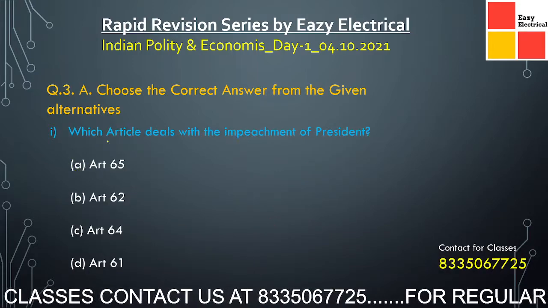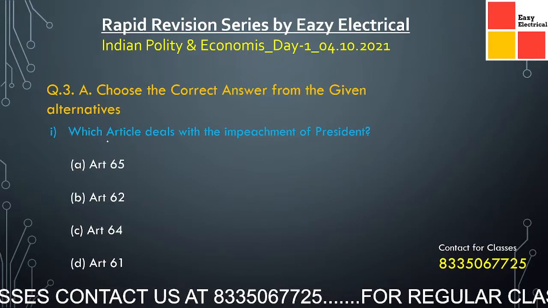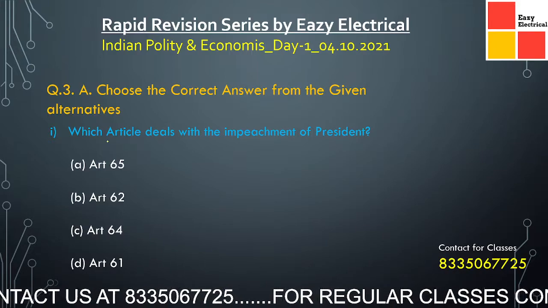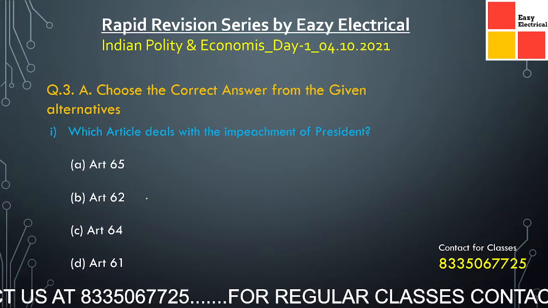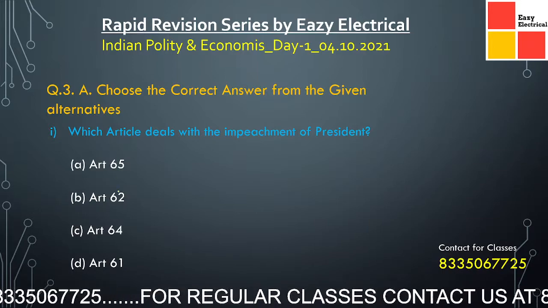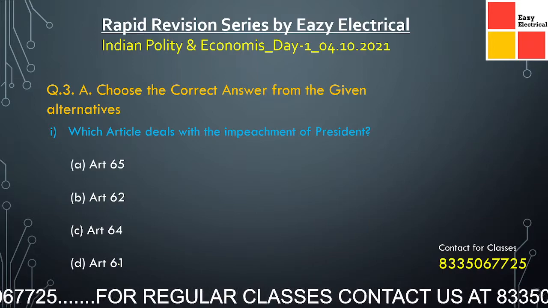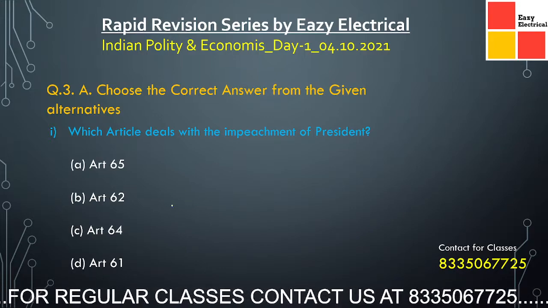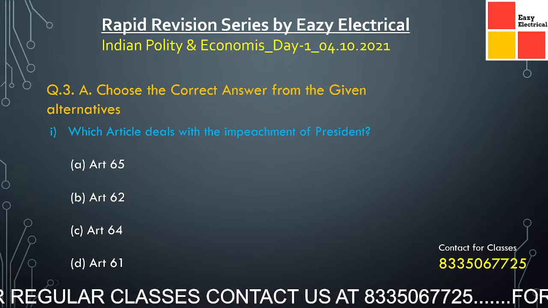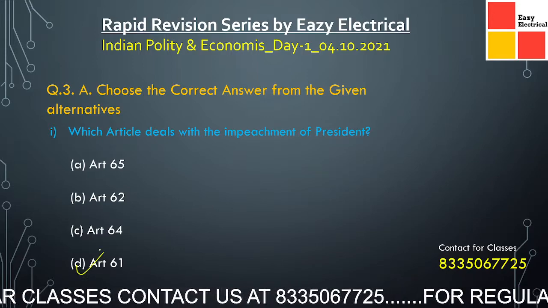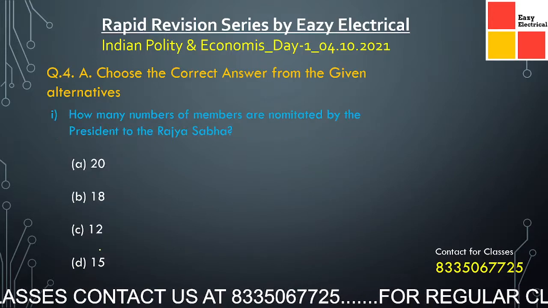Now coming to the next question. Which article deals with the impeachment of president? This impeachment is a procedure of removing. Here the options are Article 65, Article 62, Article 64 and Article 61. You can try yourself, then see the answer. Here the option is Article 61. This is the correct answer.